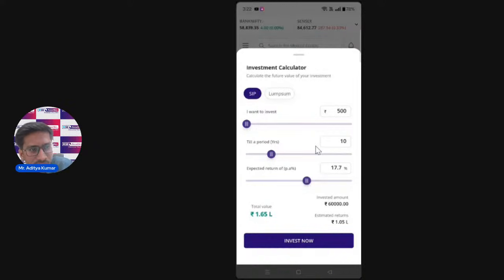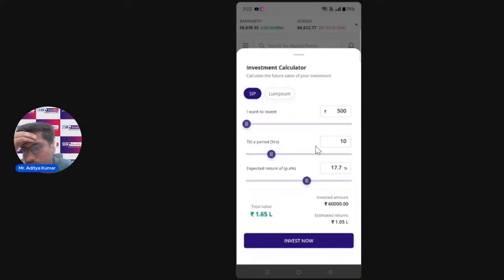after 10 years the invested value will be 60,000 with the money that you have invested, and the estimated returns from that fund, if the fund has good performance and is consistently giving you around 17.7% that I took in this calculator. So after that you can earn around 1.5 lakh by just investing 500 every month in mutual funds. This is the power of compounding, because the returns that you will be getting will not be only on the investment amount.